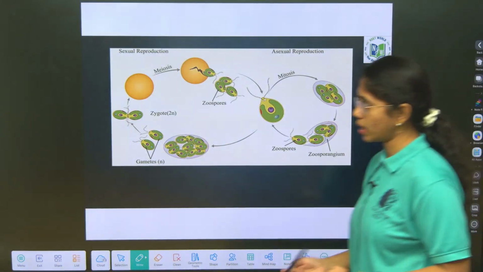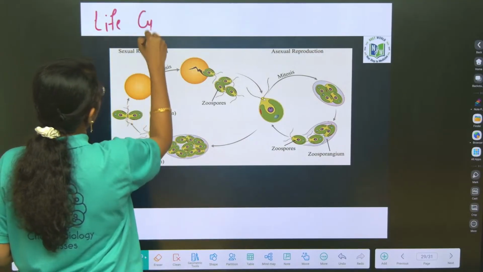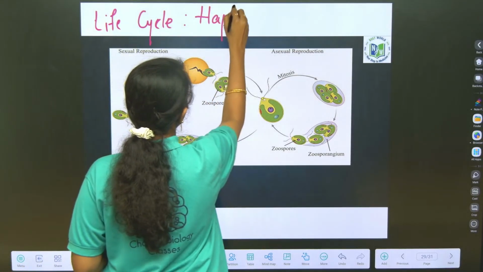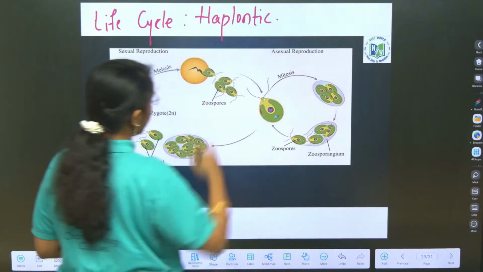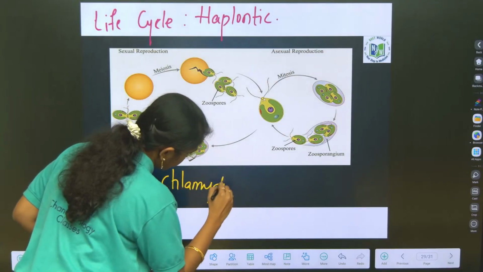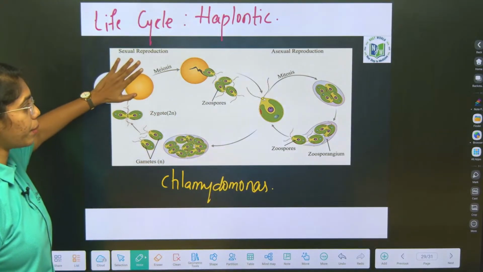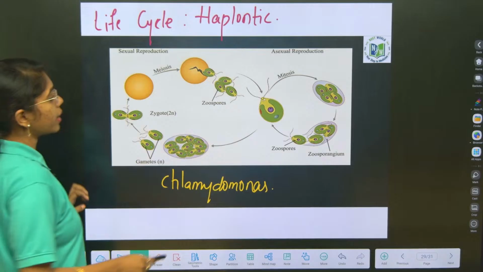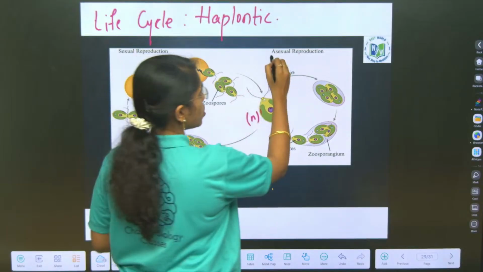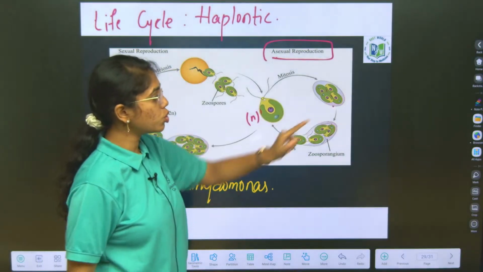Now about the life cycle. The life cycle of algae is haplontic. One example I can take and explain is Chlamydomonas. Here you see, first we will take the gametophytic structures only. First you take the Chlamydomonas whose ploidy is haploid. Let us consider asexual reproduction. Chlamydomonas reproduces by spore formation, like zoospores.